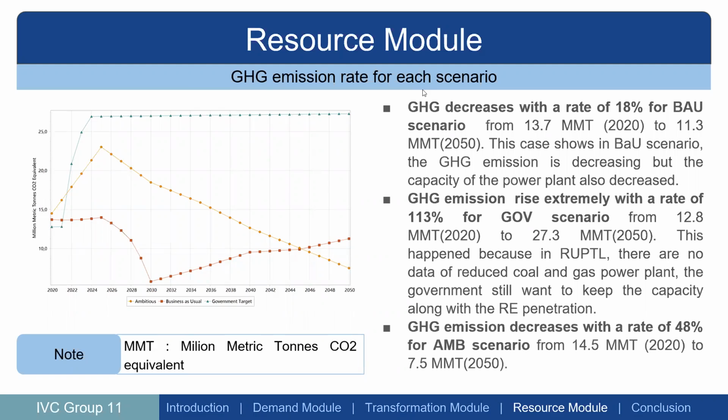The last one is from the ambitious scenario. There is an emission decrease with a really high rate, 48%, or from 14.5 to 7.5.